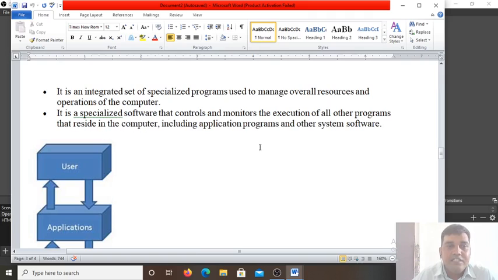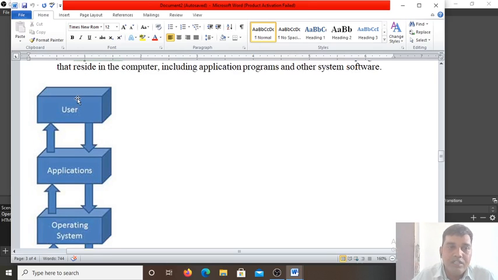Third characteristic, it is a specialized software that controls and monitors the execution of all other programs that reside in the computer. It controls and monitors all other programs. Means, I am taking the class at present time. This is also managed by the operating system. I have opened this Microsoft Word file, that is also managed by the operating system. And this operating system resides in the computer only, including application programs and other system software.